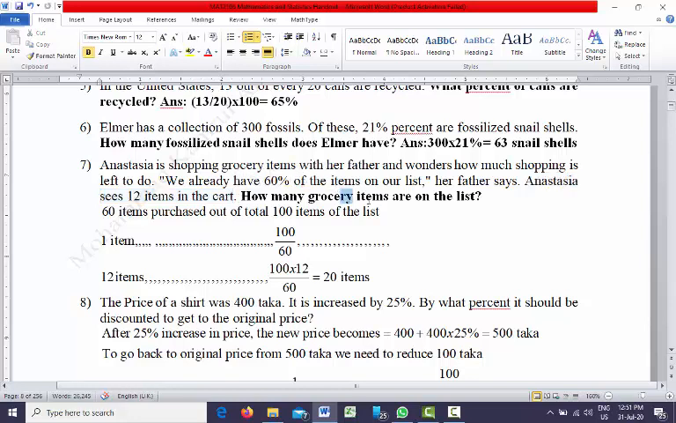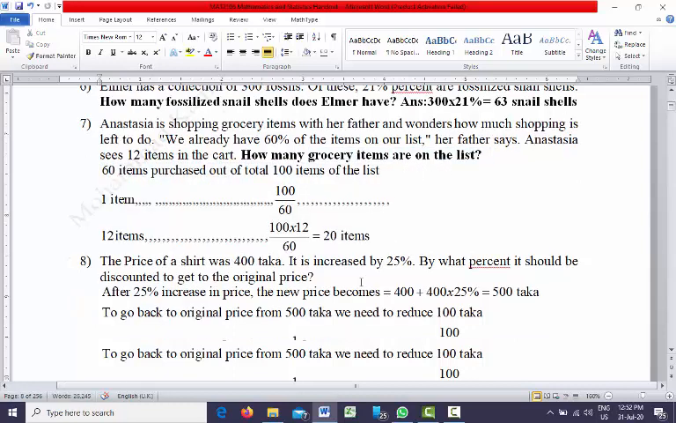So how many grocery items are on the list? The question is asking for the total number of items on the list. So 60 items purchased out of a total of 100 items on the list. They have purchased 12 items. So 12 items purchased out of total, if you do the calculation, you will see 20 items on the list. This is 20. They have a total of 20 grocery items on the list.